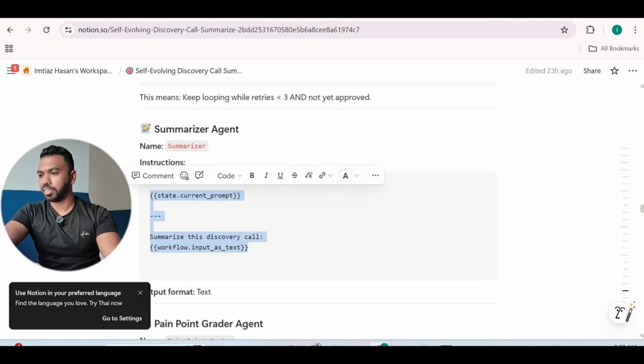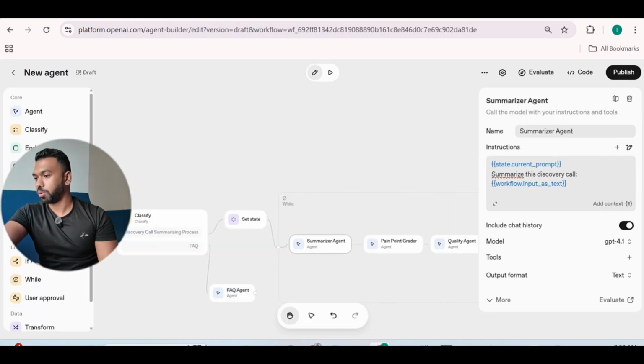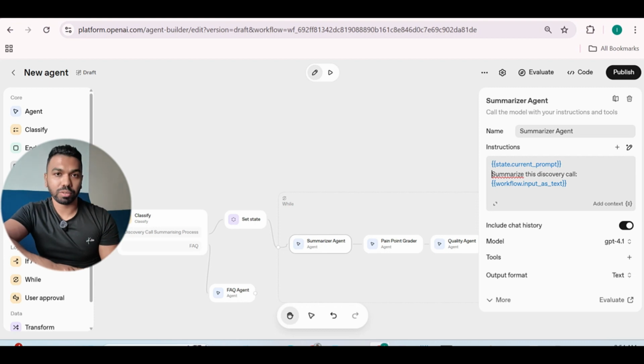Our summarizer agent prompt is actually pretty basic. It's because we want to improve the prompt, right? So the baseline prompt has to be really weak. And what's going to happen is the meta prompt engine is going to go through different loops and improve the prompt, right? So if we want to optimize the prompt, this is a good way to test it out.